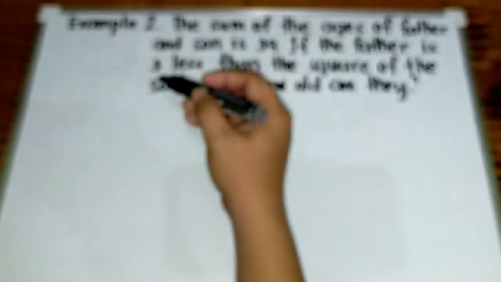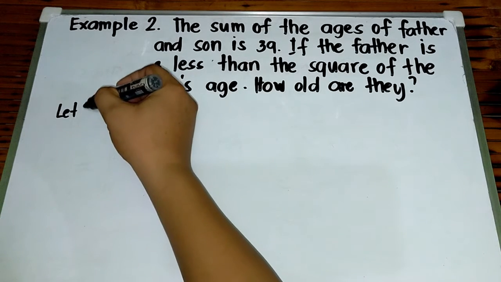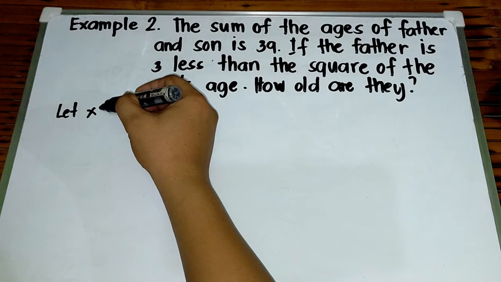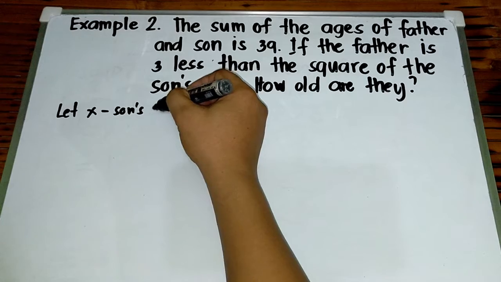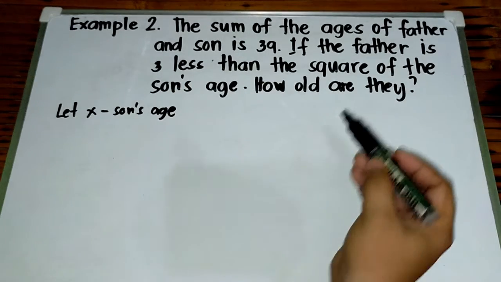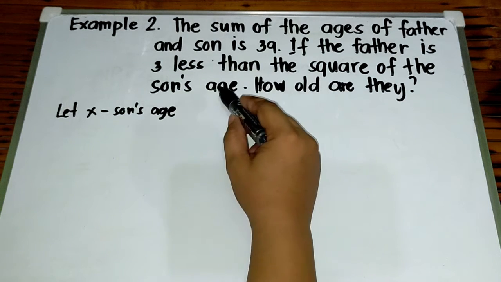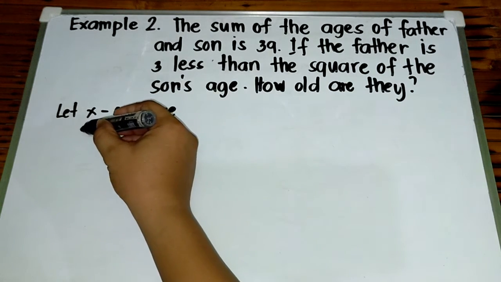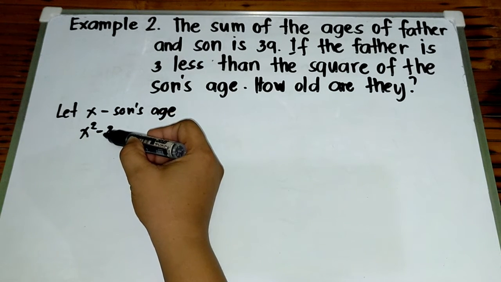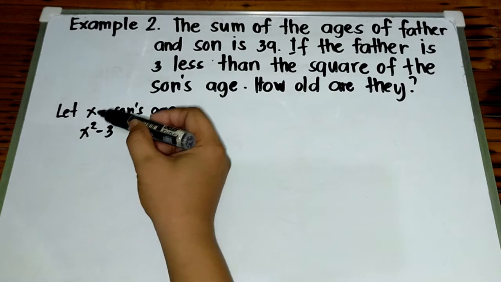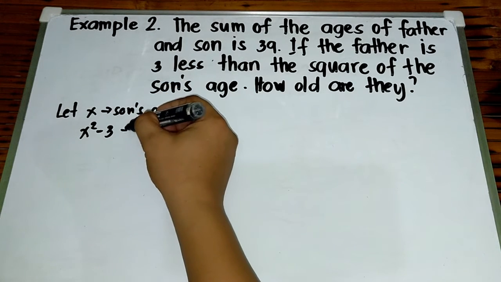Okay, so all you have to do first is mag-let tayo. Let x be the son's age. Okay? And then, sabi dito, the father is 3 less than the square of the son's age. Ibig sabihin, x squared minus 3. So, this is 3 less than the square of the son's age. So, ibig sabihin, x squared minus 3. Ito ay father's age.